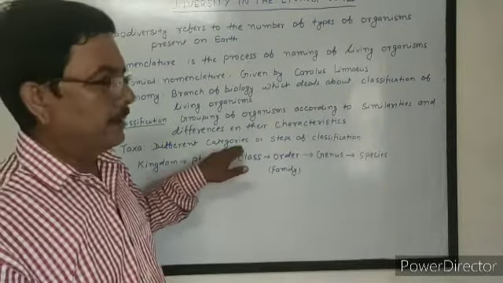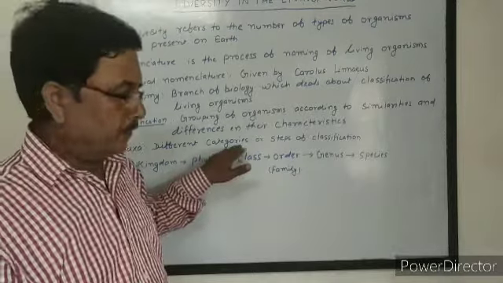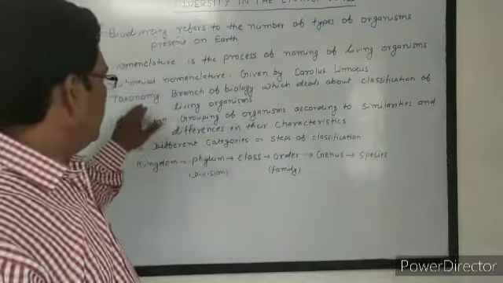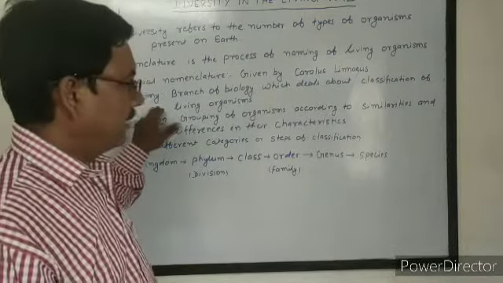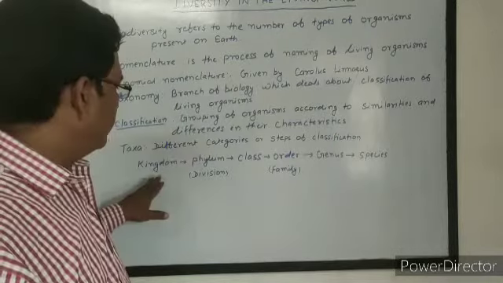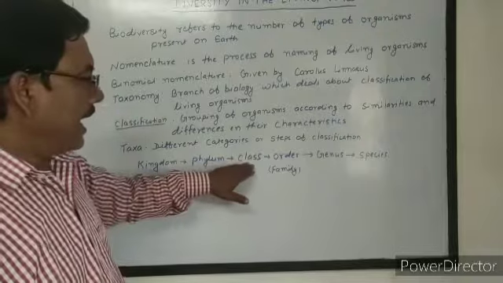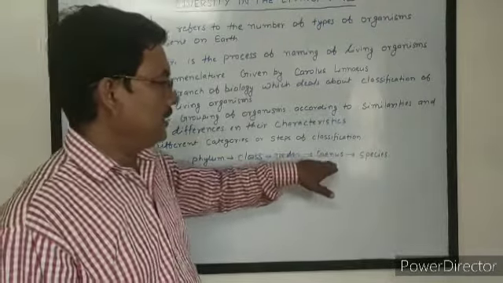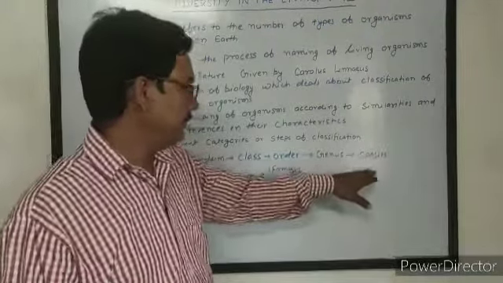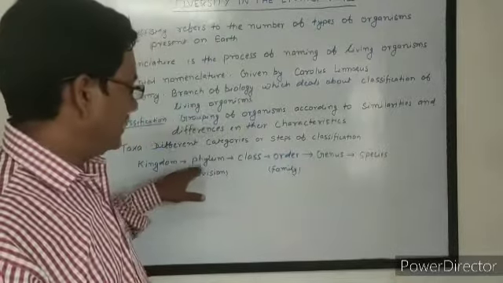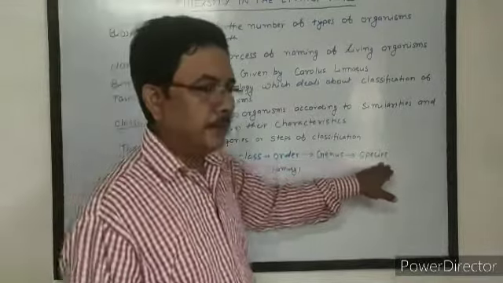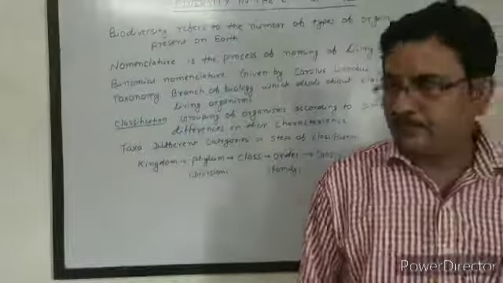From taxa, the branch of biology is called taxonomy. The different steps of classification are kingdom, phylum, class, order, genus, species. So these are the different steps, or hierarchy, of classification.